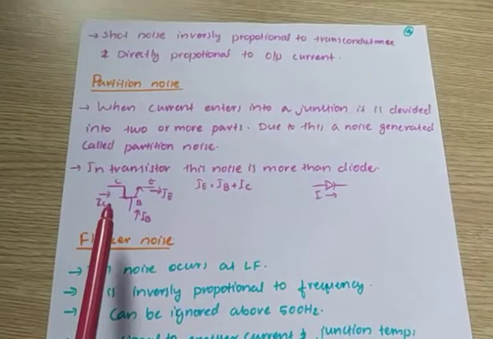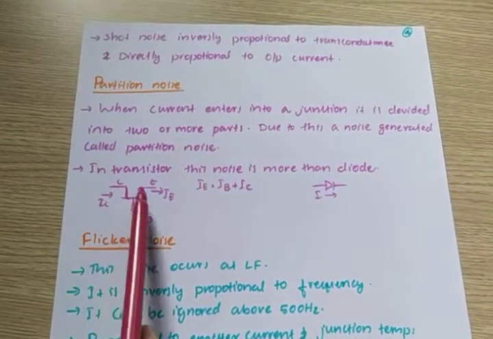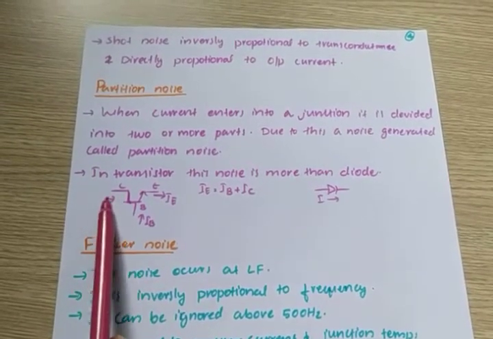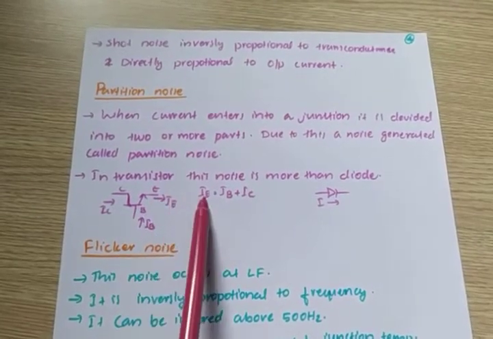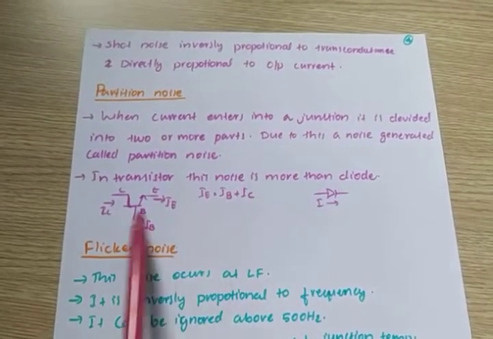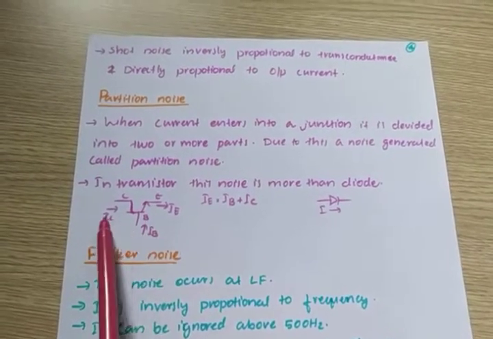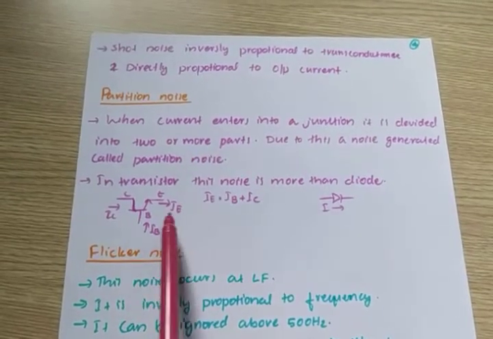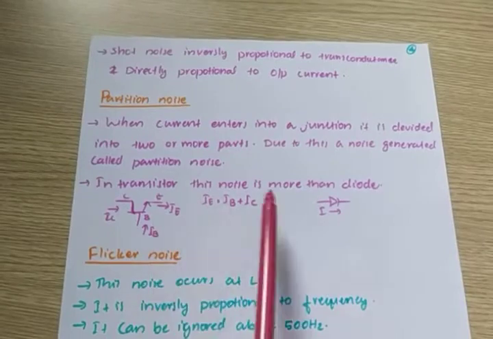For example, consider a transistor. It is actually a junction. So this is the collector, base, emitter. Current flows through the collector, it is IC. Current in the base is IB. This is IE. We know that IE equals IB plus IC. Two currents are entering, one is leaving, so the current entering the junction is equal to the current leaving. So there is a partition. Current enters a junction and it is moved to another junction.